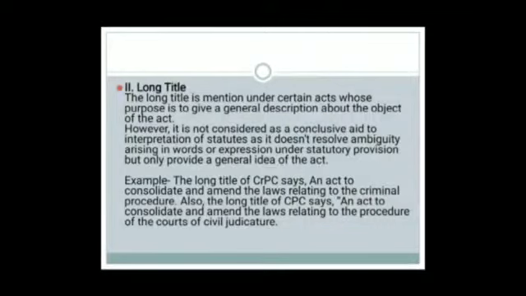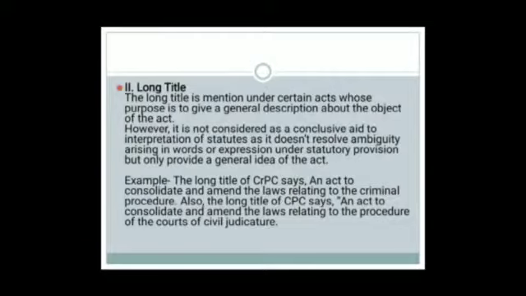However, it is not considered a conclusive aid to interpretation of statutes, as it doesn't resolve ambiguity or any confusion arising in the words or expressions. So it's not a complete help. Instead, it's just a general description about the object of these statutes. That's what the long title is.